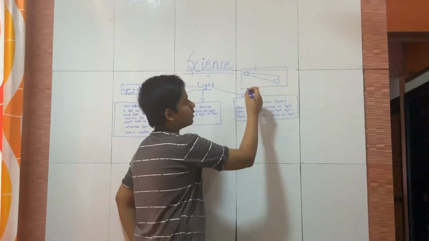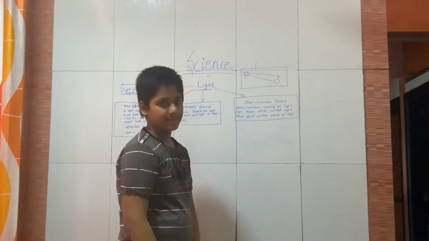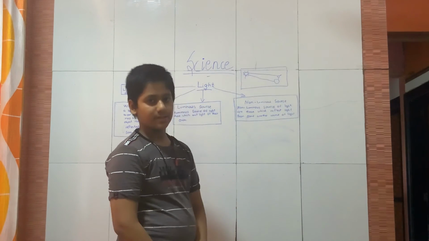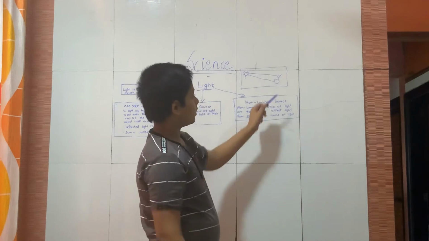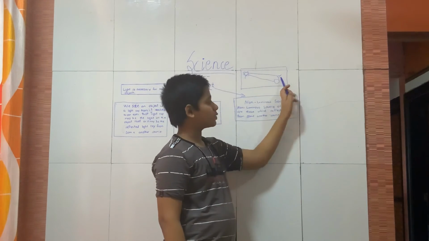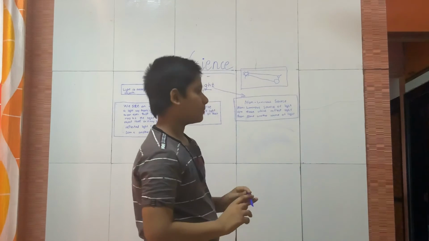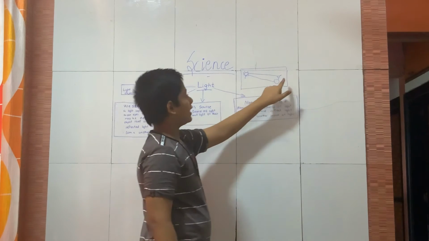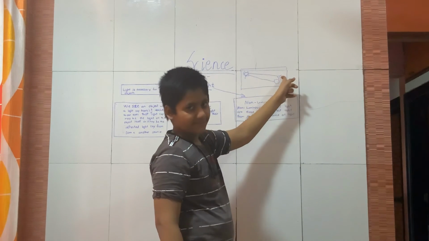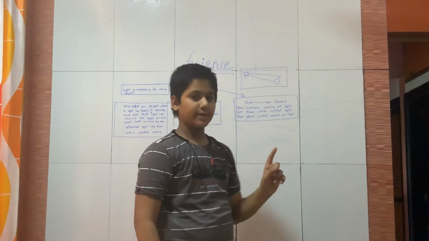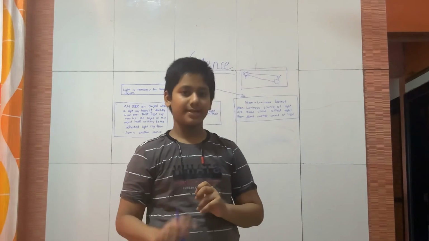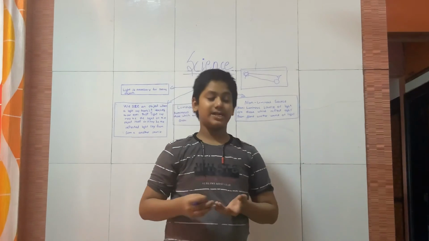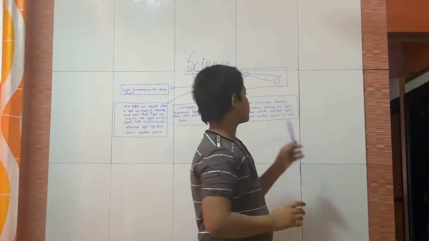Now what is this, luminous or non-luminous? Of course luminous, the sun. And what is this, the moon? Non-luminous. The sun is called the source, the producer, the luminous source. And the moon, as it is reflecting the light towards the earth, you might say it is producing light, but from where is it getting the light? From the sun. That's why it is named non-luminous, and the sun luminous.